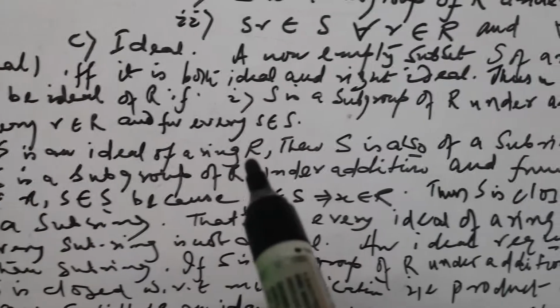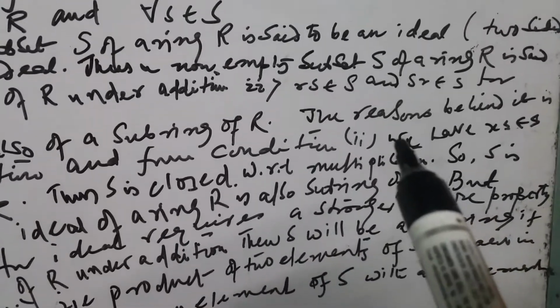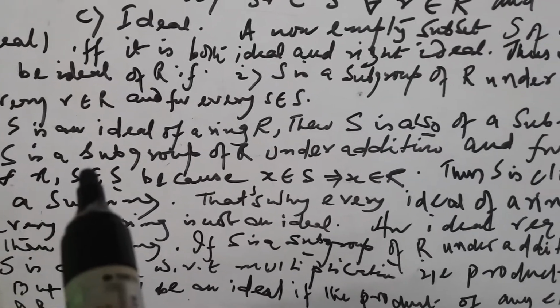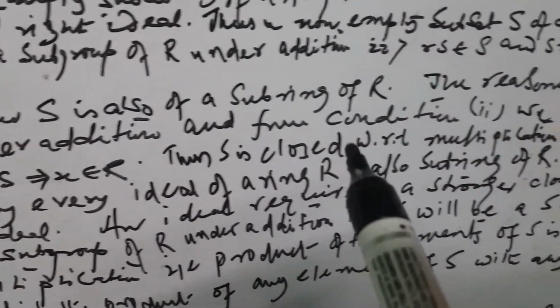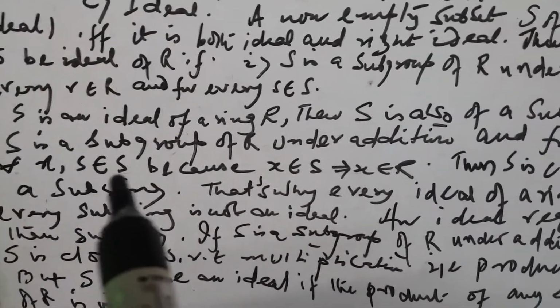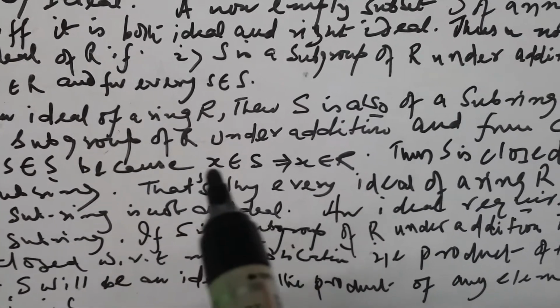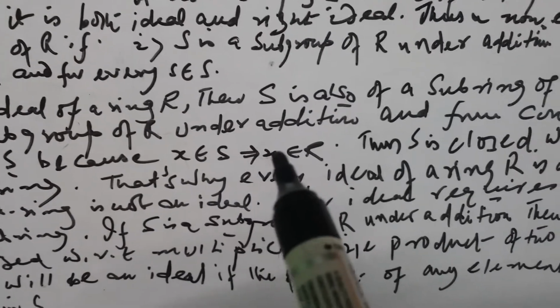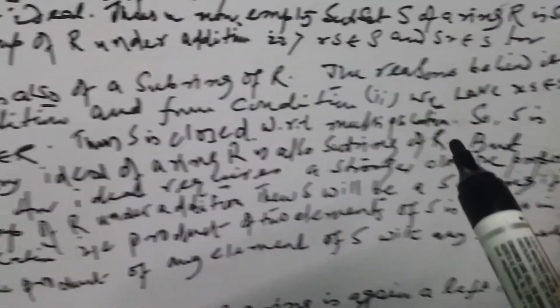If S is an ideal of a ring R, then S is also a subring of R. The reason: S is a subgroup of R under addition, and for condition 2 you have xr belongs to S for all x, r in S. Because x belongs to S, this implies x belongs to R. So S is closed with respect to multiplication.